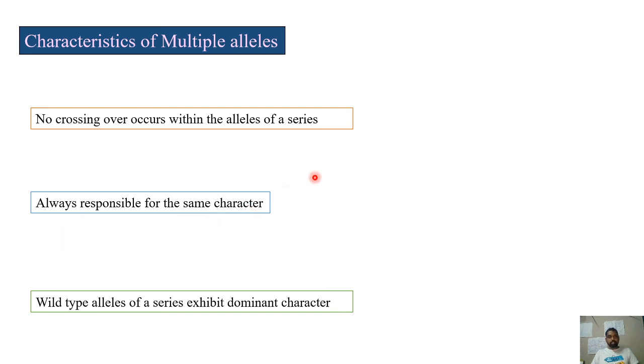Alleles are always responsible for the same character. That's what we understood, whether it is two alleles for a gene or more than two alleles for a gene, all the alleles are responsible for the same phenotype, the same character only. And the wild type alleles are dominant. So if you have multiple allelism, which allele is dominant? Normally the wild allele will be dominant, and the mutant forms will be recessive.